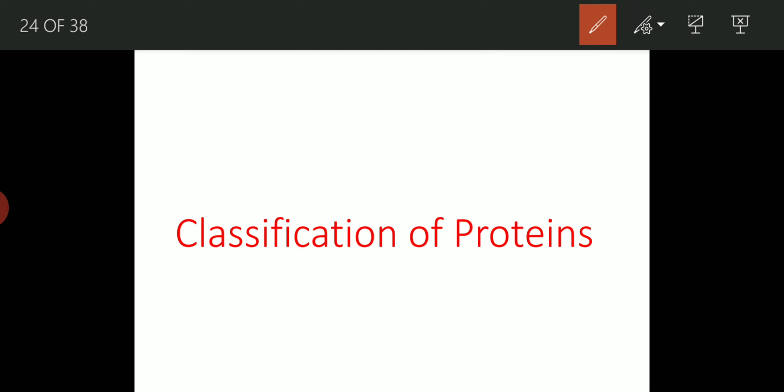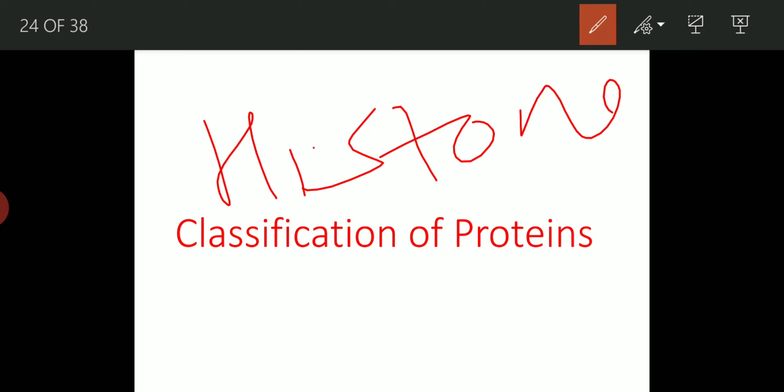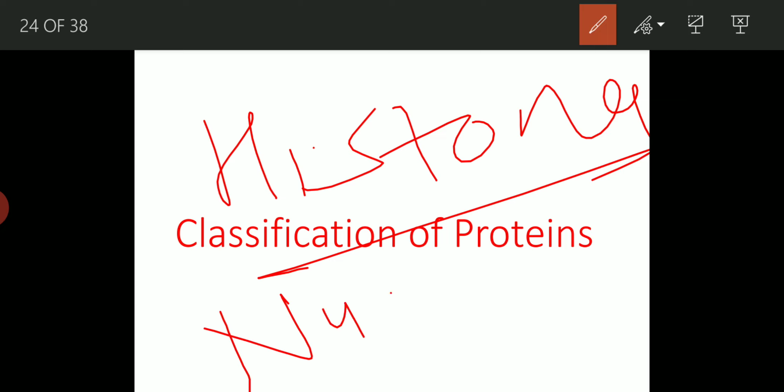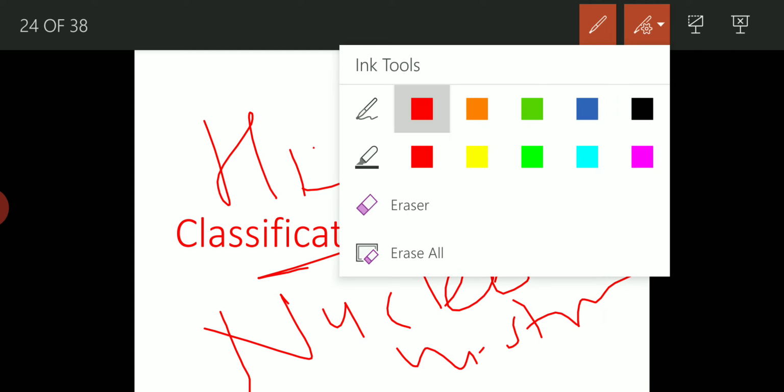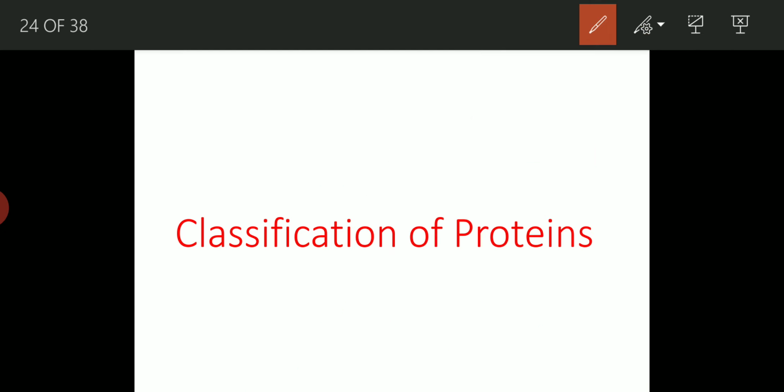Then next simple protein is histones. So histones are soluble in water and very dilute acids. They are insoluble in ammonium hydroxide and not coagulated by heat. Example is nucleohistone. Then globin of hemoglobin, that is also histone.